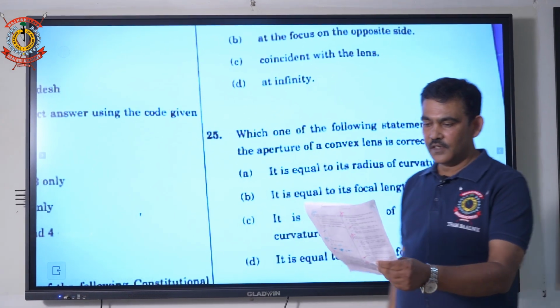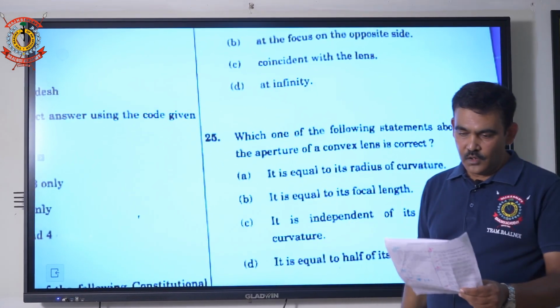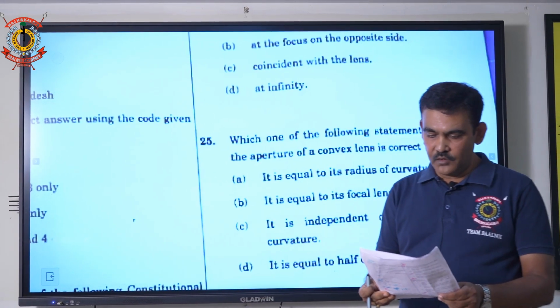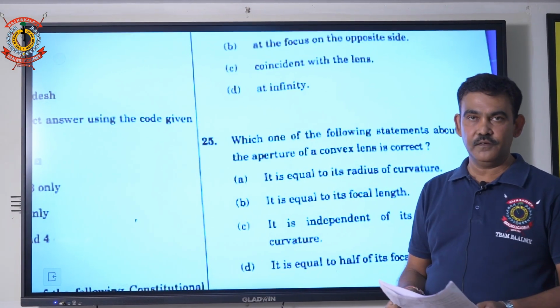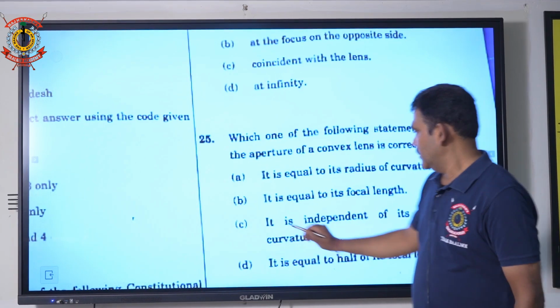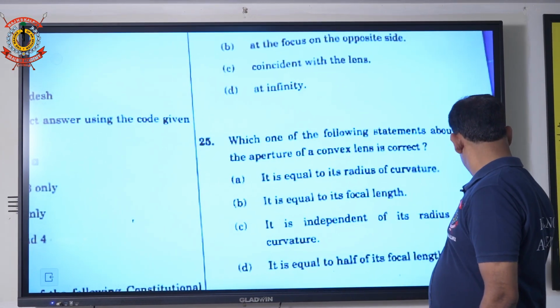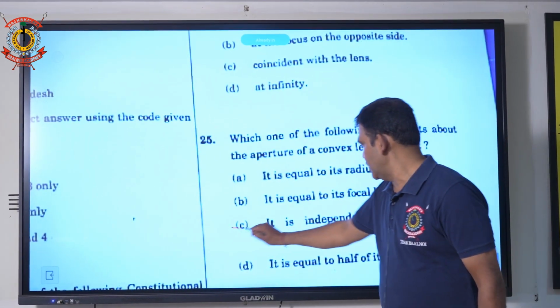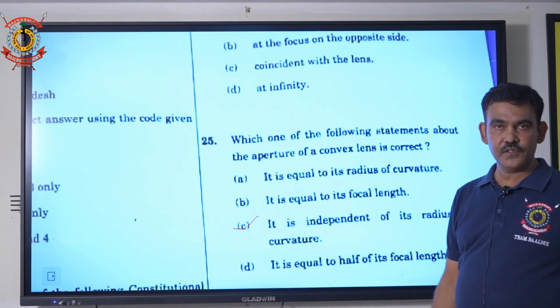Second question. Your second physics question is question number 25. Which one of the following statements about aperture of a convex lens is correct? Correct answer, it is independent of radius of curvature.